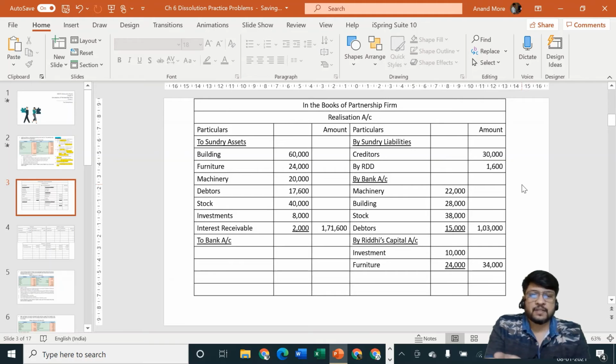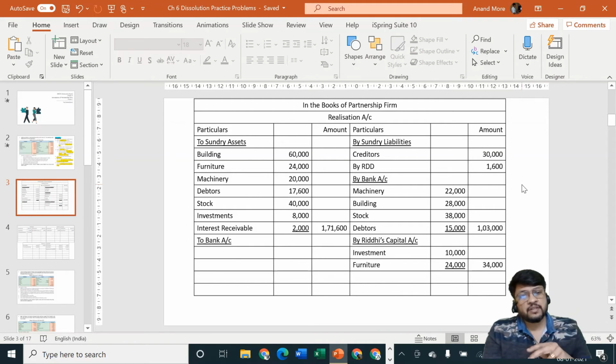If an adjustment is given, then follow the adjustment, pay it at agreed value. If no adjustment is given, then for liabilities the rule is it should be paid at book value. Assets recorded at book value, liabilities recorded at book value. Afterwards, in realization, if nothing is mentioned about an asset, forget the asset. Afterwards, in the realization stage, if nothing is mentioned about a liability, then still pay the liability at book value.